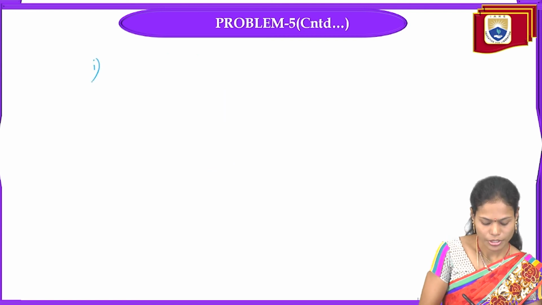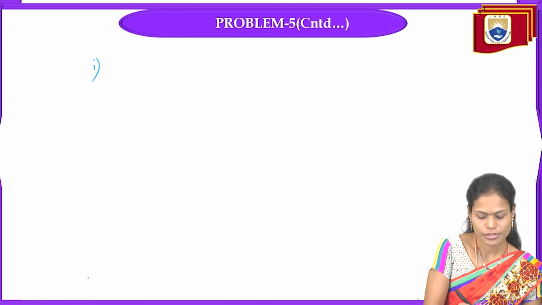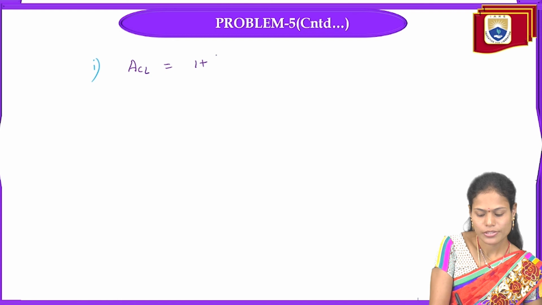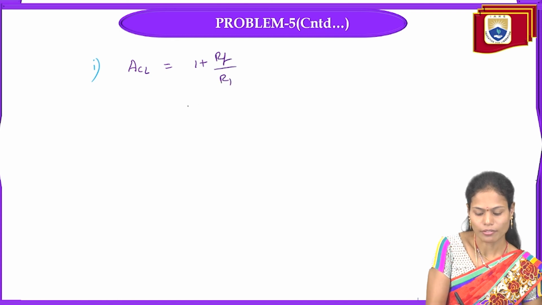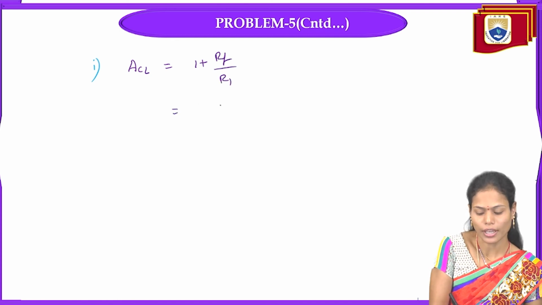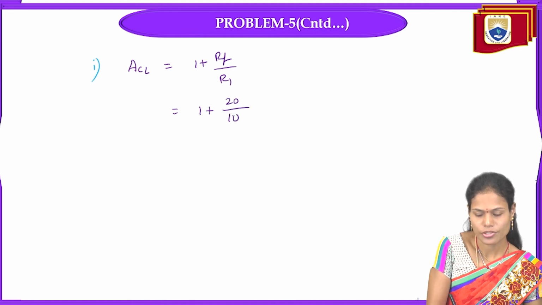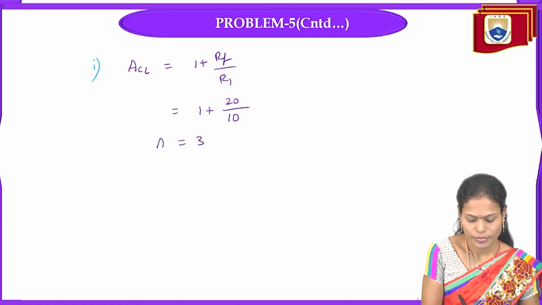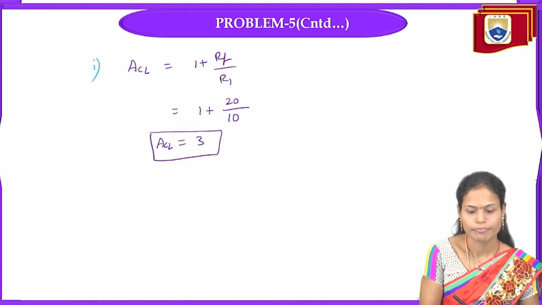So first parameter we need to calculate here is the closed loop gain ACL, that is 1 plus RF by R1, though it is non-inverting amplifier. 1 plus RF value is 20, R1 value is 10. Both are in kilo ohms and it is 3. Closed loop gain value is 3.